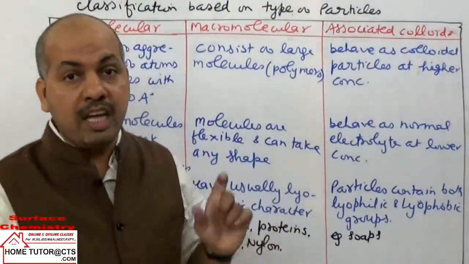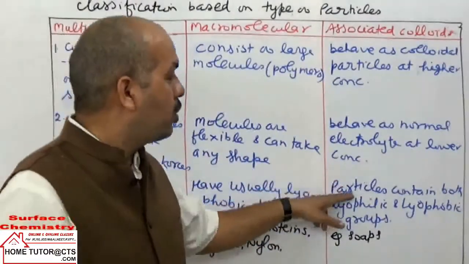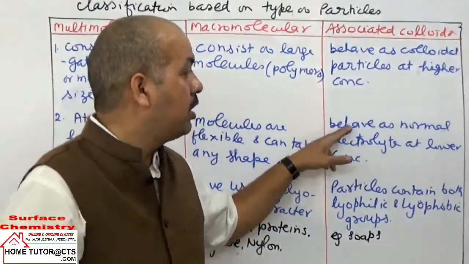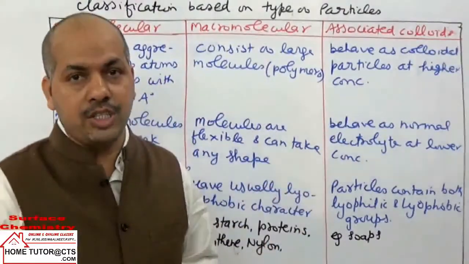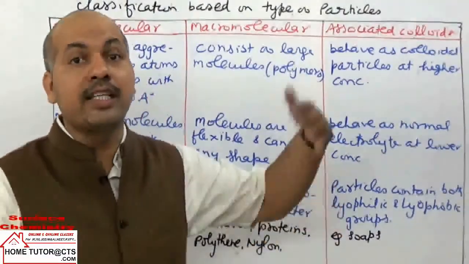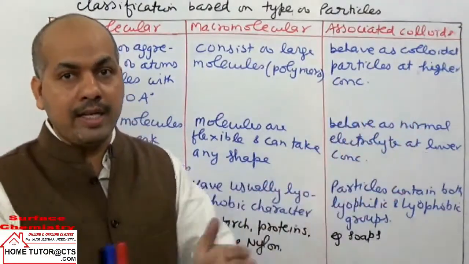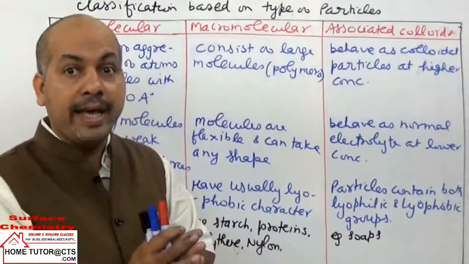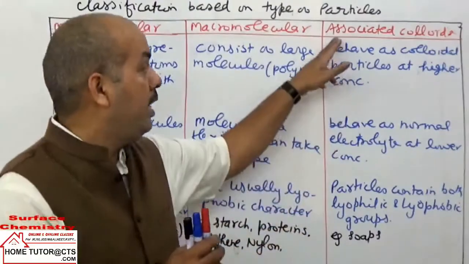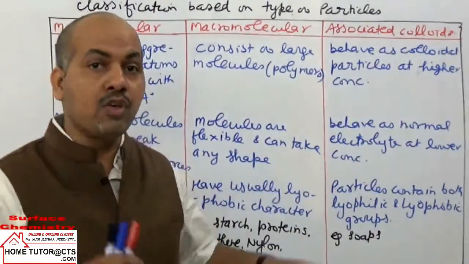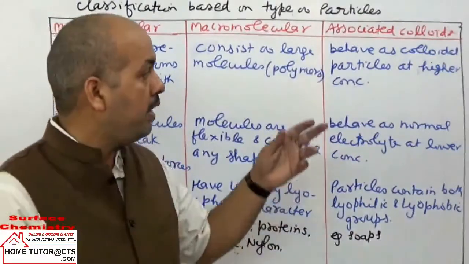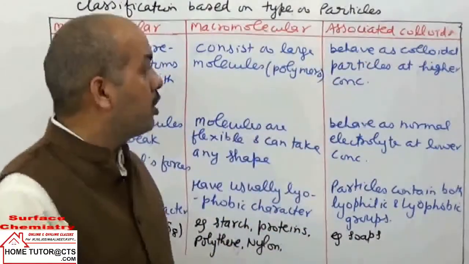These solutions behave as true solutions at lower concentration. But when concentration increases, the ions undergo aggregation, undergo association, and form large particles with colloidal diameter, and then they form colloidal solutions.